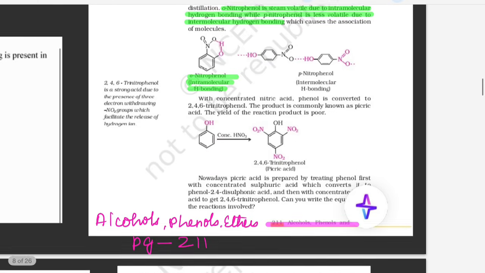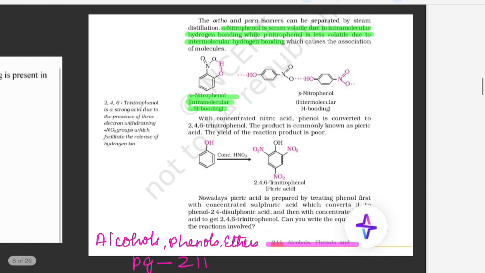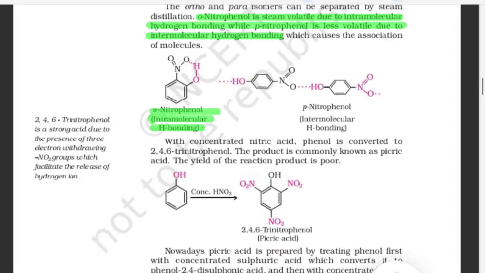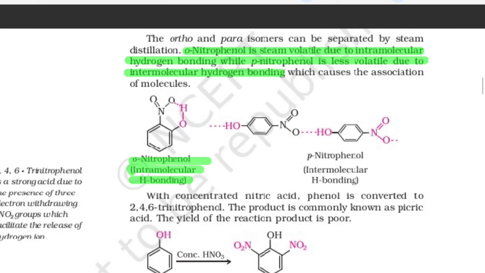bonding. So you can see this from alcohol, phenol and ethers, page number 211. So here it is given, see, orthonitrophenol is steam volatile due to intramolecular hydrogen bonding, while para-nitrophenol is less volatile due to intermolecular hydrogen bonding. So make a note of this.